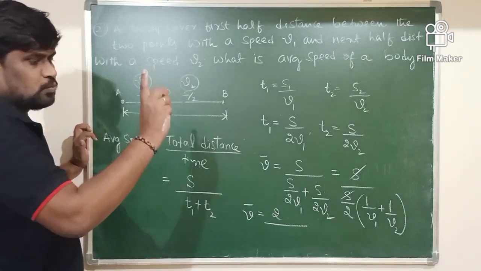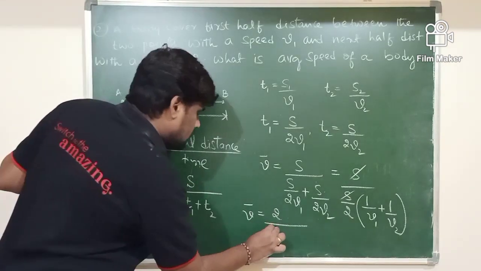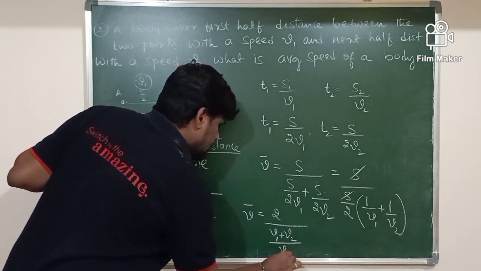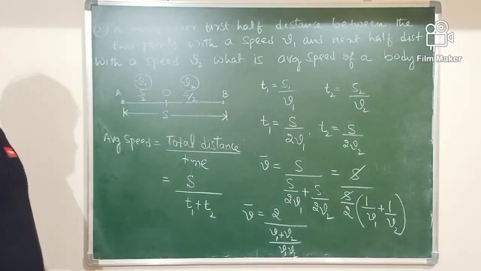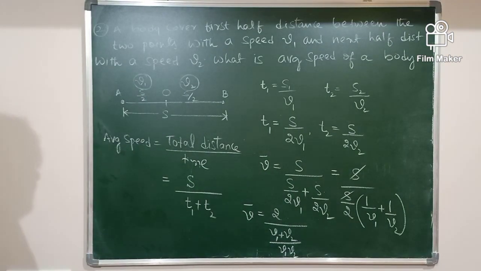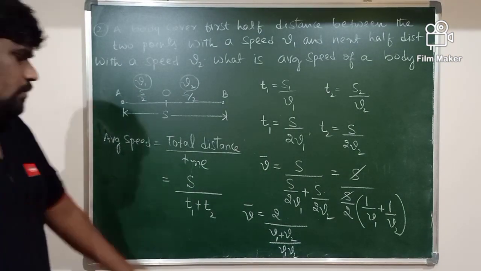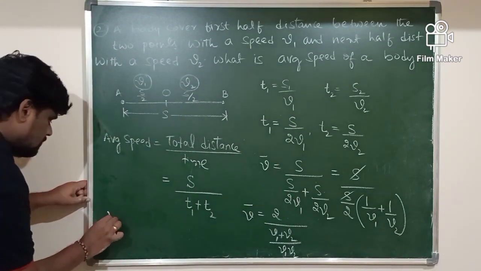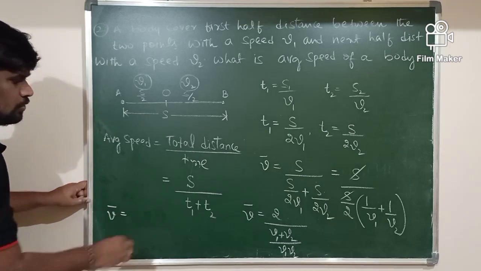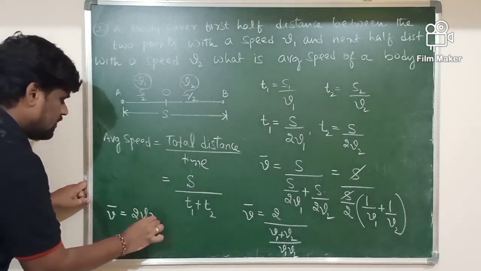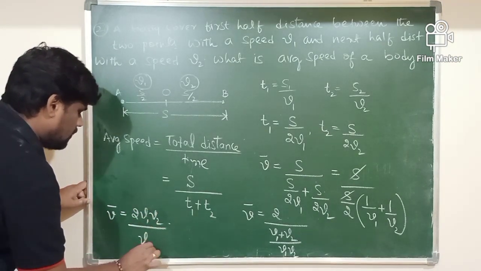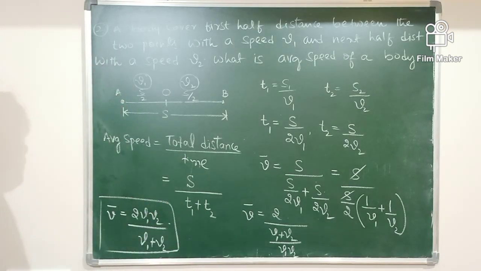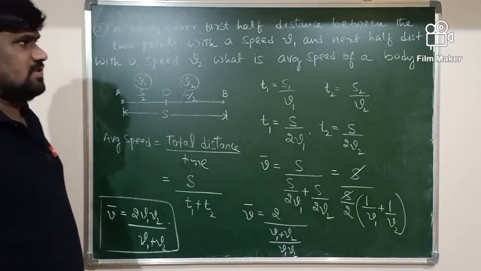1 by V1 plus 1 by V2 can be written as what? V1 plus V2 divided by V1 V2. So 2 divided by (V1 plus V2 divided by V1 V2). Take V1 V2 to the numerator. Then what is the final result? V bar is equal to 2 times V1 V2 divided by what? V1 plus V2. This is the formula used to calculate the average speed.